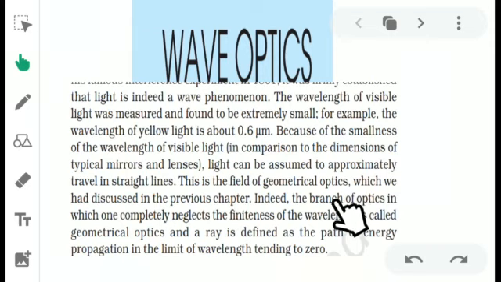It is the branch of optics in which the finiteness of the wavelength is completely neglected. That means here we are considering the wavelength lambda tends to 0. That is the basic concept of ray optics.